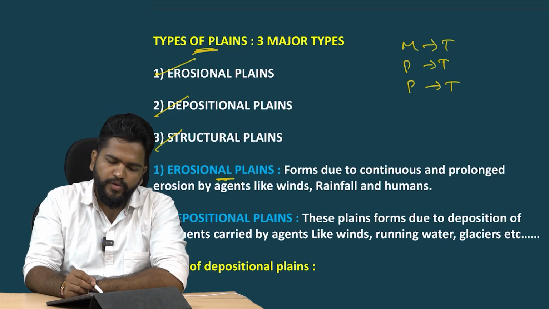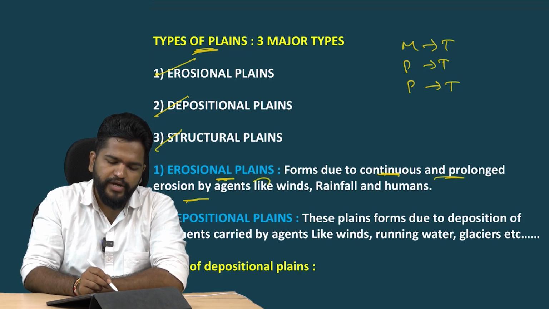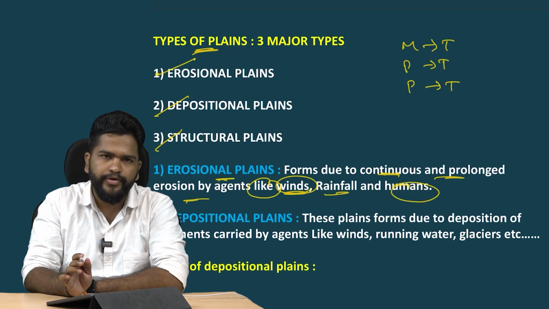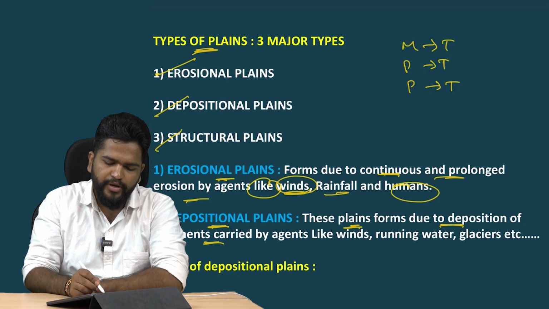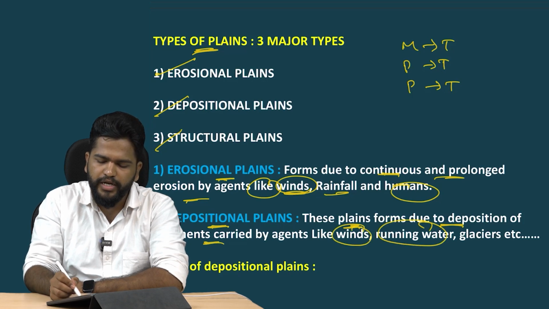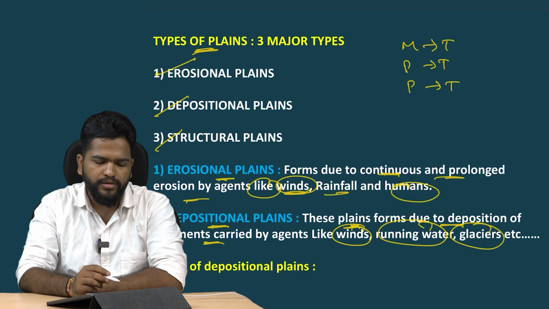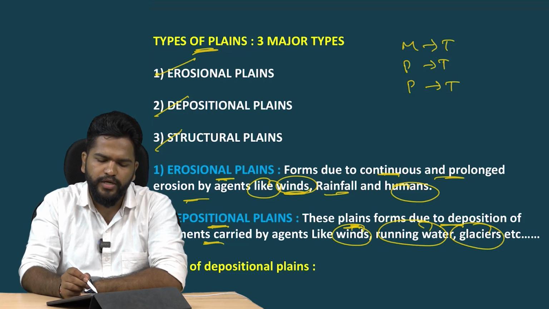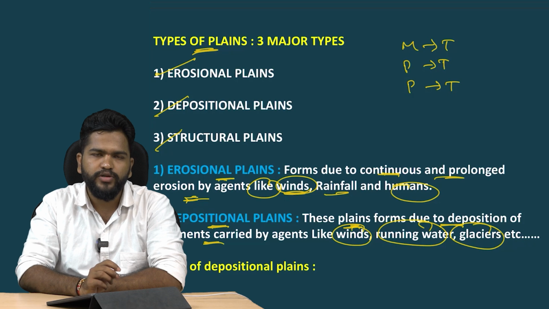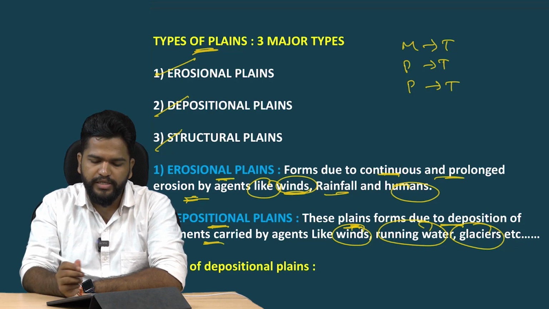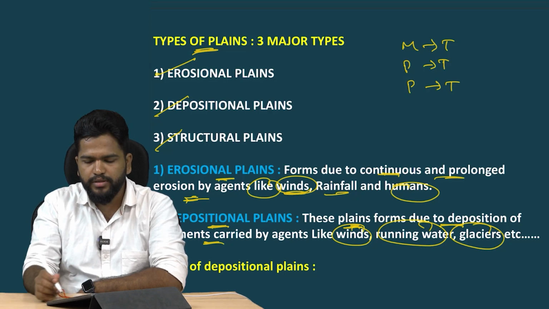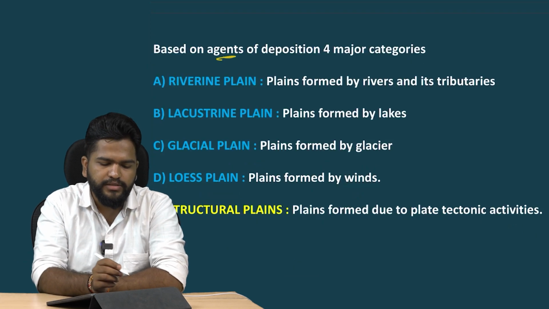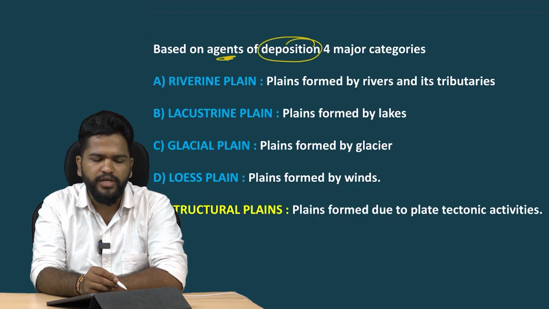Erosional plains are formed due to continuous and prolonged erosion by agents like winds, waters and humans. Depositional plains form due to the deposition of sediments carried by agents like winds, running water, glaciers, etc. When these agents do deposition, they form depositional plains. In depositional plains, there is also a classification, based on which agent is depositing.